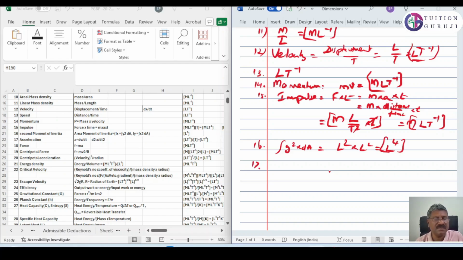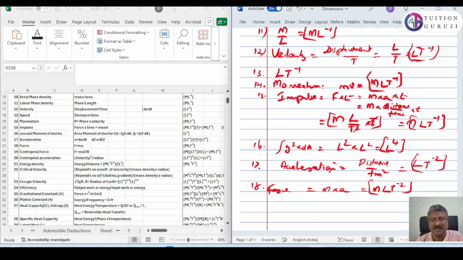Seventeen is acceleration. Acceleration we have already discussed. Acceleration is distance, or displacement, by time square. That means L T⁻². Then eighteen is force. Force is mass into acceleration, which is M L T⁻². Nineteen is centripetal acceleration. Again an acceleration, so it will again be L T⁻².